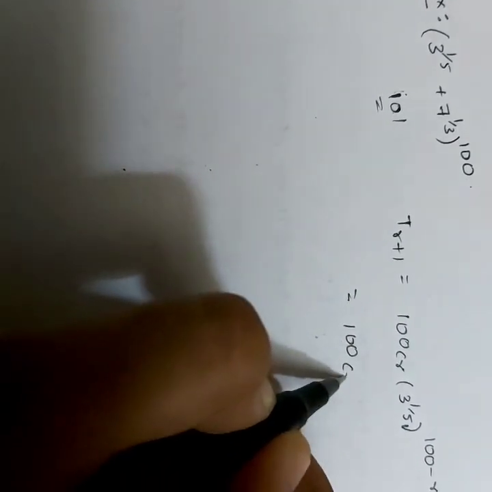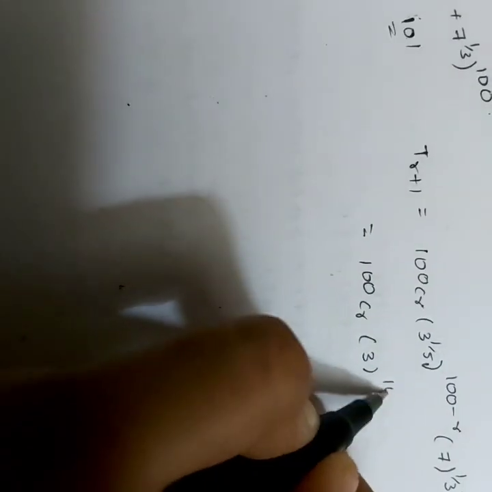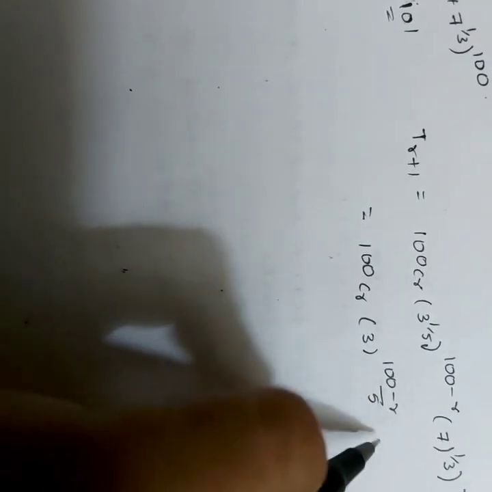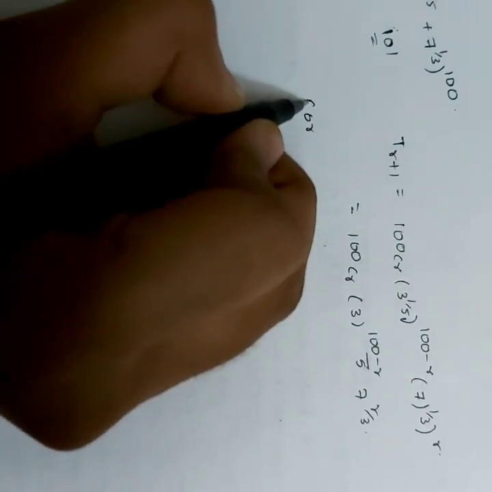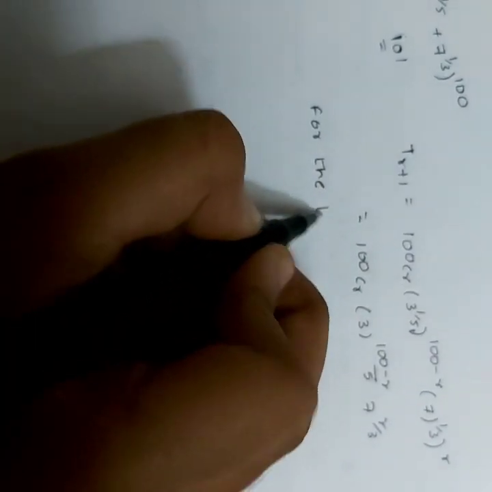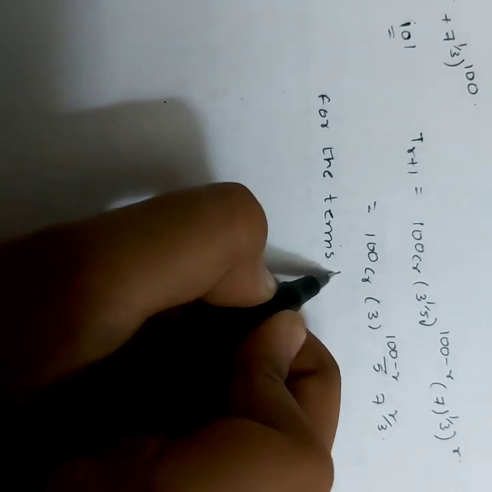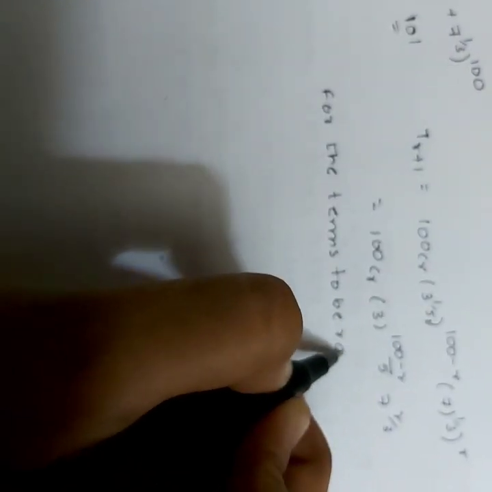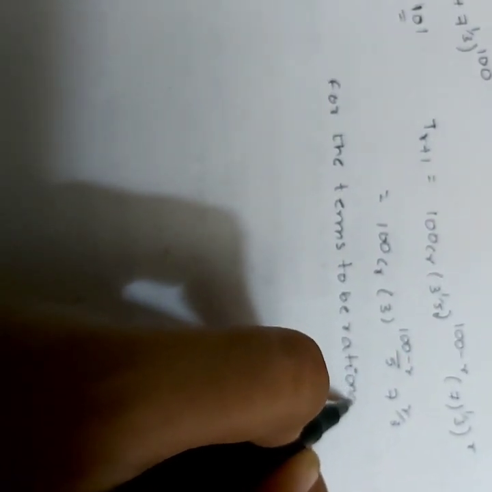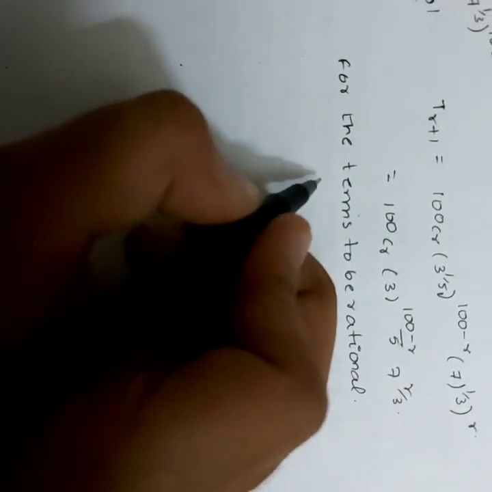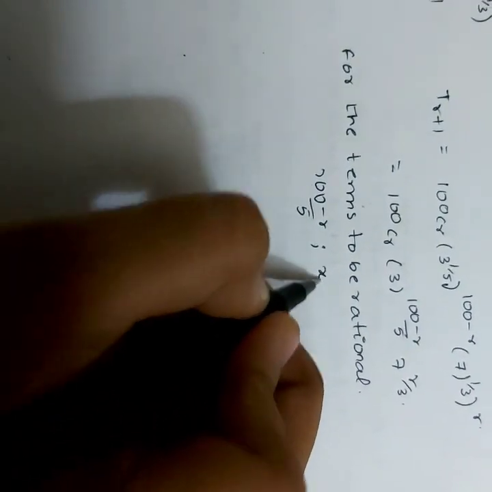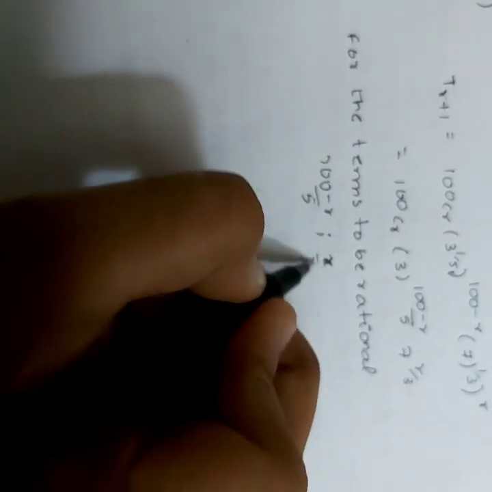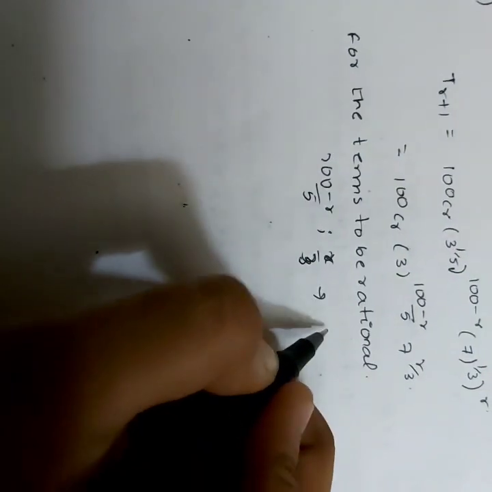That is 100Cr 3^((100-r)/5) 7^(r/3). For the terms to be rational, (100-r)/5 and r/3 must be integers.